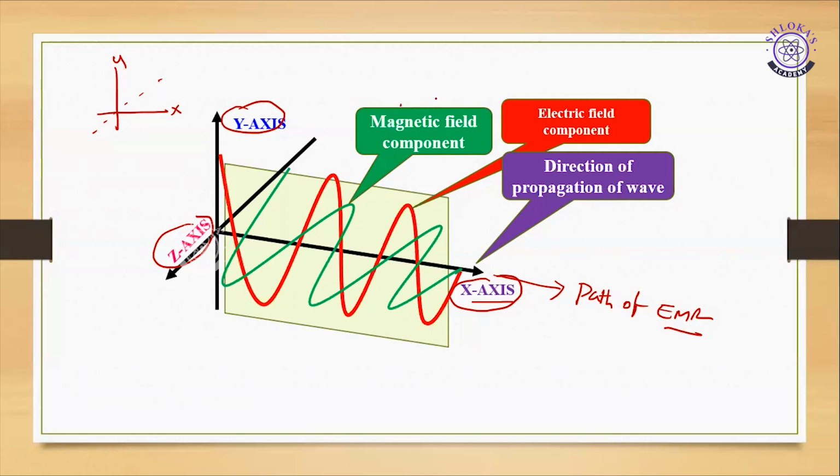Means all three: magnetic, electric, and propagation. These three are perpendicular to each other and are mutually perpendicular. So every electromagnetic radiation is associated with both an electric field as well as a magnetic field. And how they are associated: they are perpendicular to each other and mutually perpendicular to the direction of propagation of the wave, right? So next we will discuss the properties, the characteristics of these radiations, right?